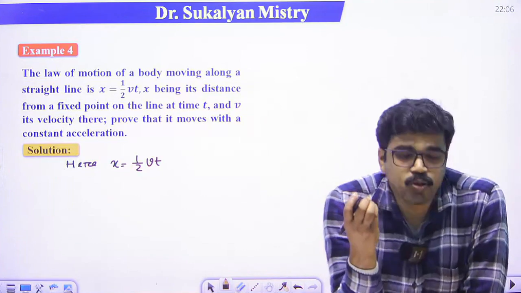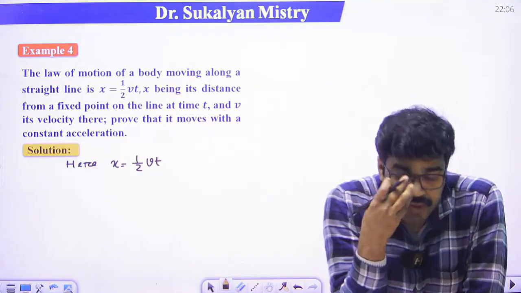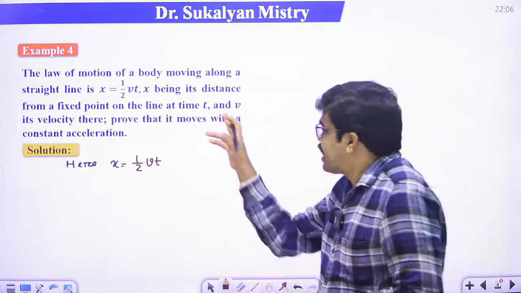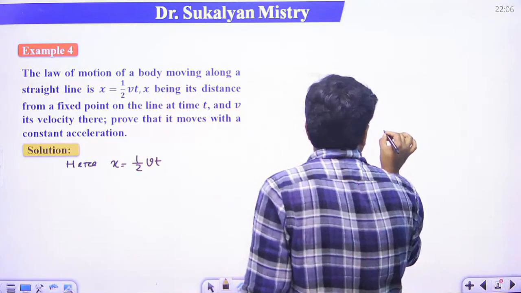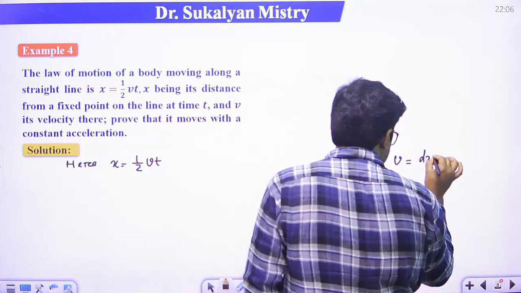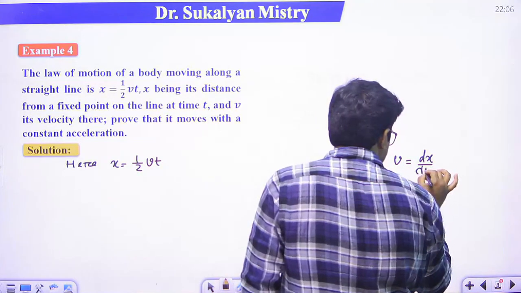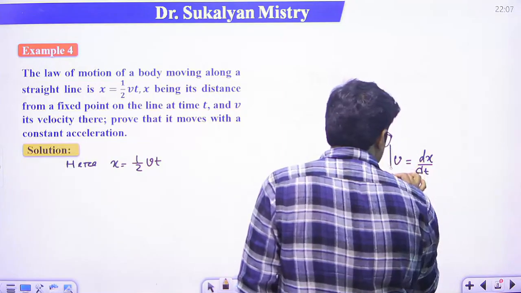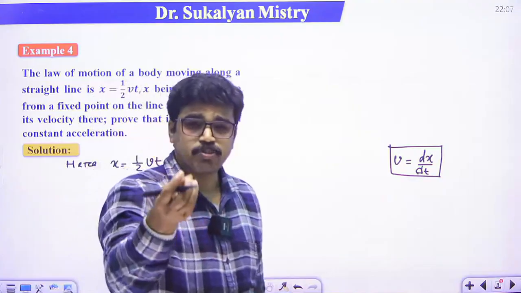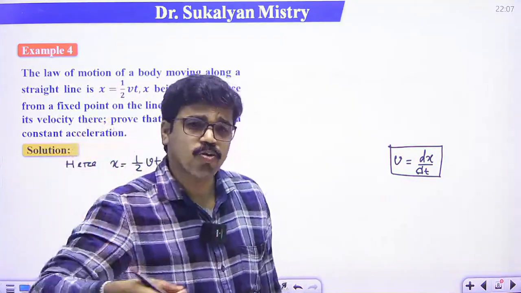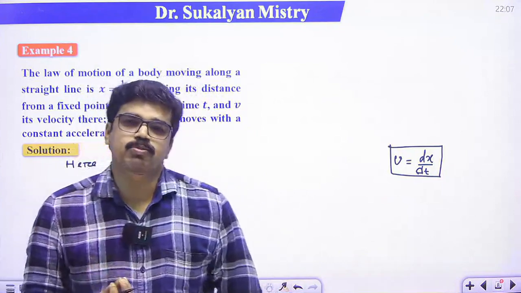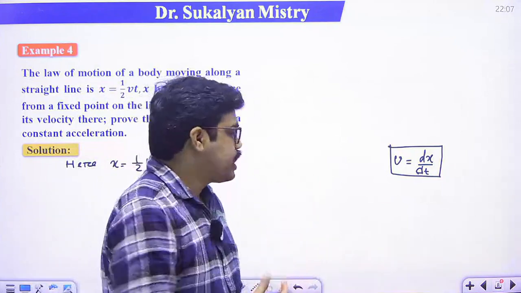So first we calculate v, the velocity of the particle. Here x is the displacement, so v will be dx/dt. If you differentiate the displacement with respect to t, you get the velocity of the particle.